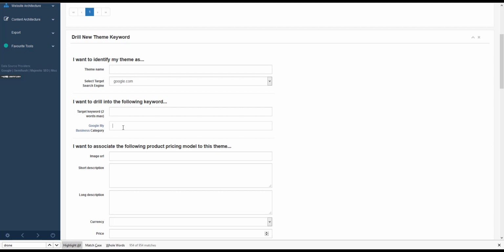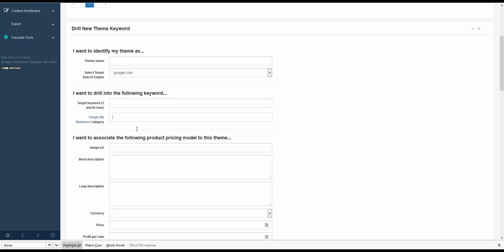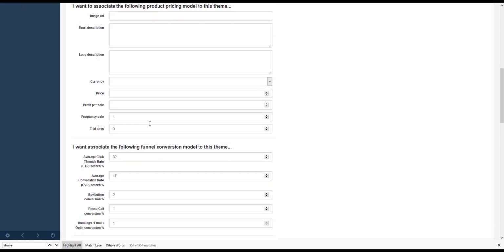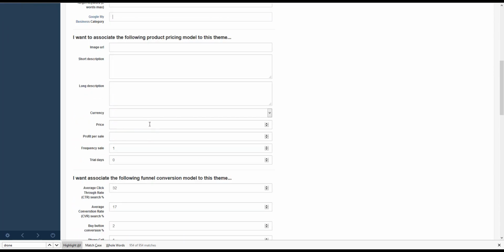There's a cool little hack that I'm going to show you guys later on with the content module once it's released, that helps us use the Google category and the keyword you're targeting as a combination to get a different keyword result back, which unlocks a lot of things for you. More on that later. Okay, so this is basically the form we fill in when we want to do keyword research.